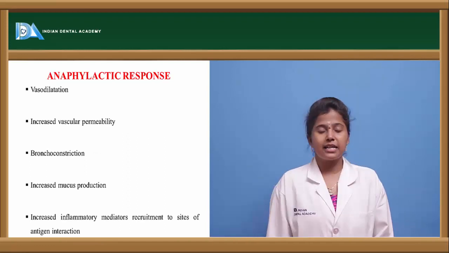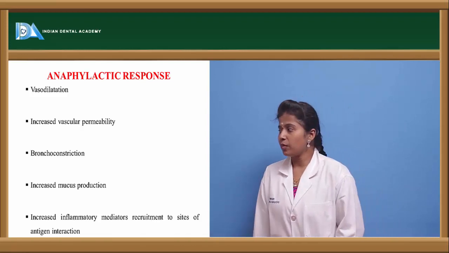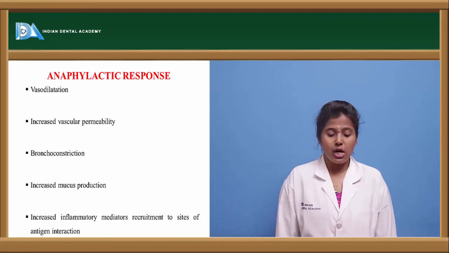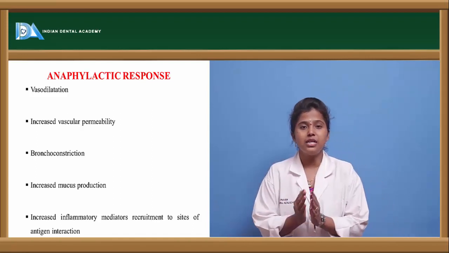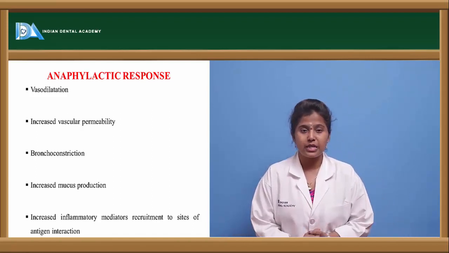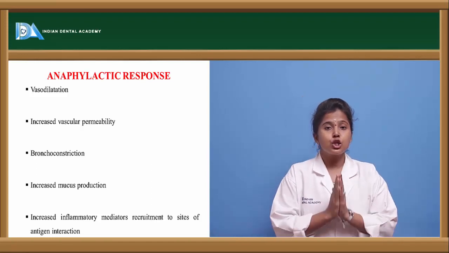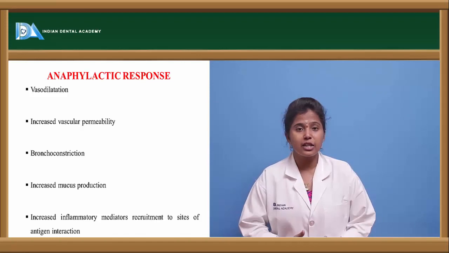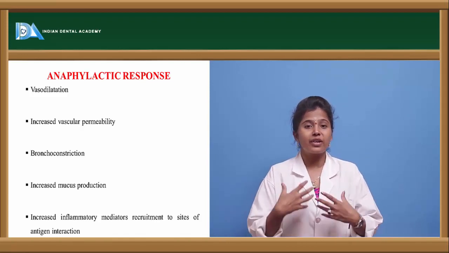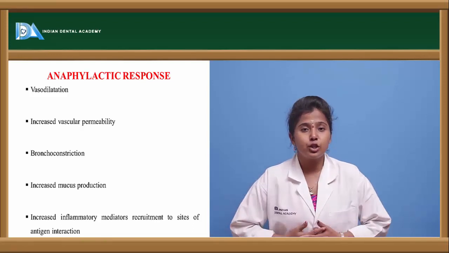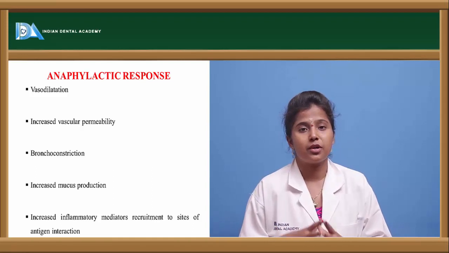What are the anaphylactic responses, or what is the result of anaphylactic shock? If a person is suffering from anaphylactic shock, it leads to vasodilation, so the dilation of the blood vessels takes place. Apart from that, bronchoconstriction takes place, because in anaphylactic shock there will be heavy or rapid breathing of that person. If rapid breathing occurs, it leads to bronchoconstriction, and it causes increased mucus production.